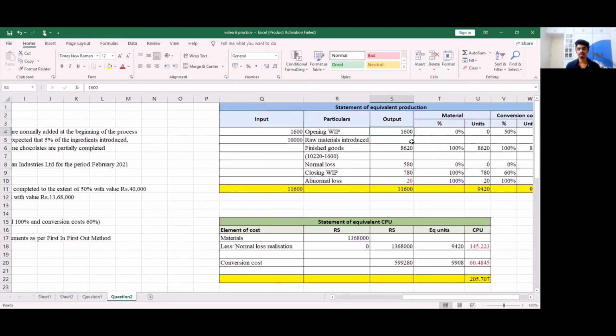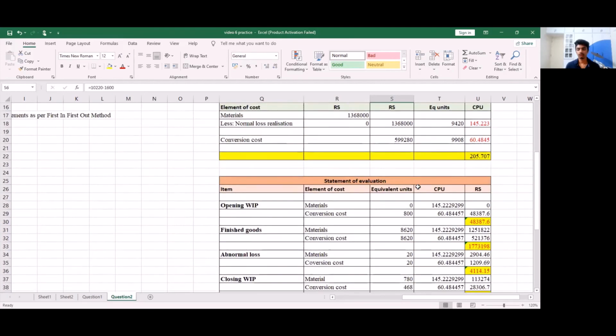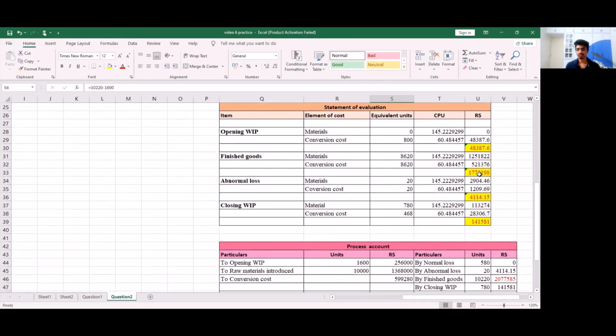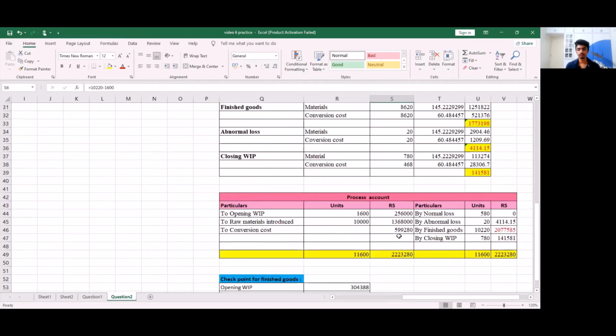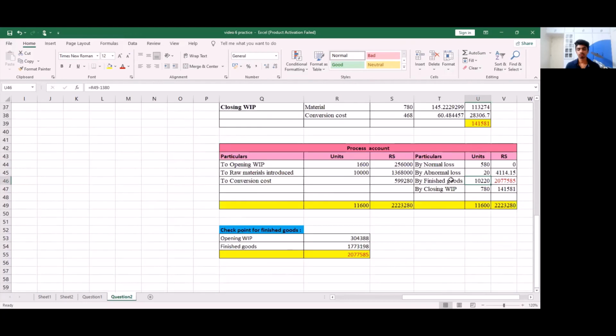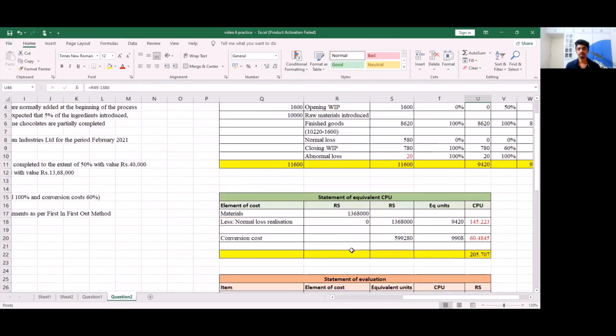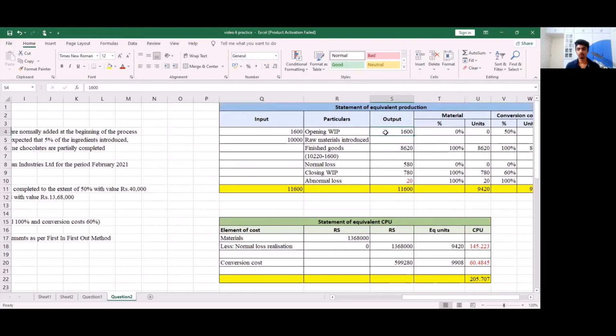So for finished goods 8,620, we got the value of 17,73,198. So this is the output value for 8,620 kgs. But here we are finding for 10,220 kgs. So for 10,220 kgs, this is going to be our opening work in progress plus our finished goods units, which is 1,600 plus 8,620, which will give us 10,220.